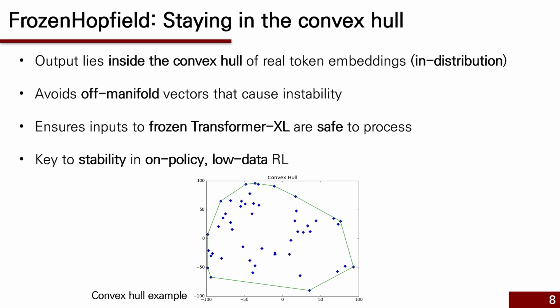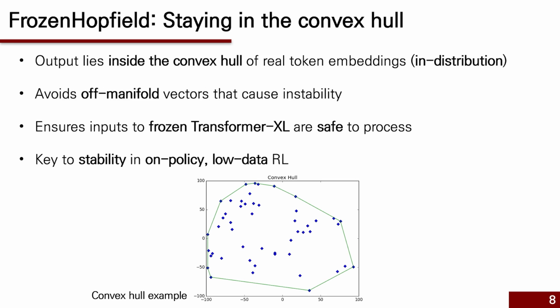In contrast, if we used a trained neural network to generate input vectors, it might produce representations that are far outside the token space, in regions the language model was never exposed to during pre-training. This is called the off-manifold problem, and it often causes unpredictable or unstable behavior.